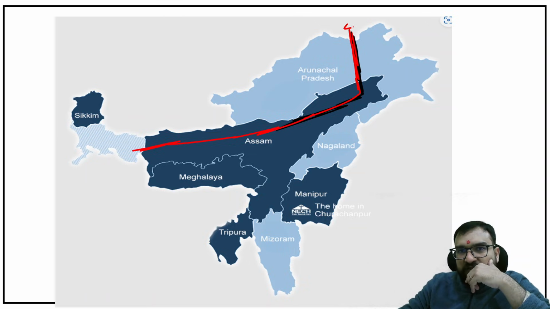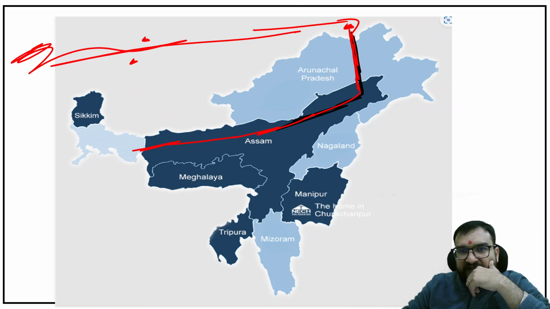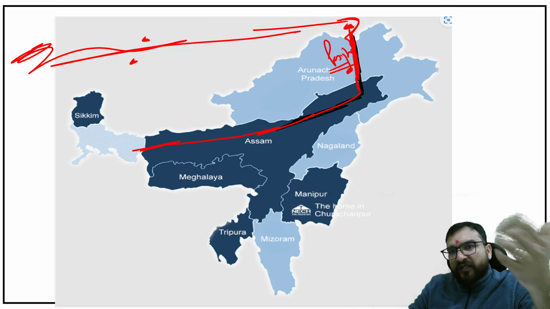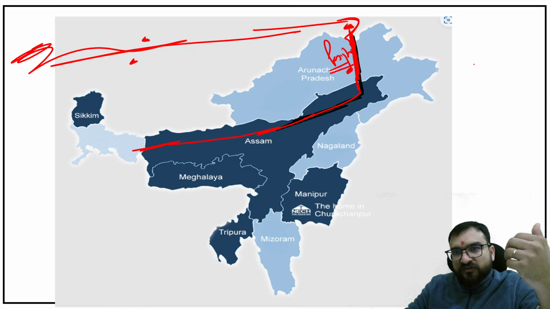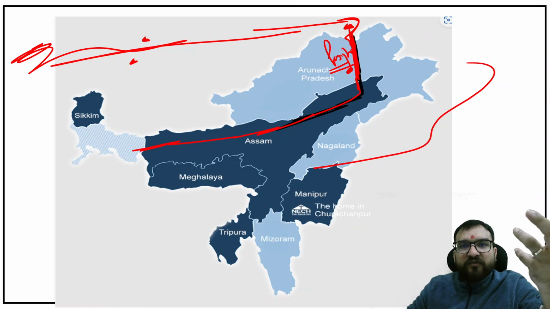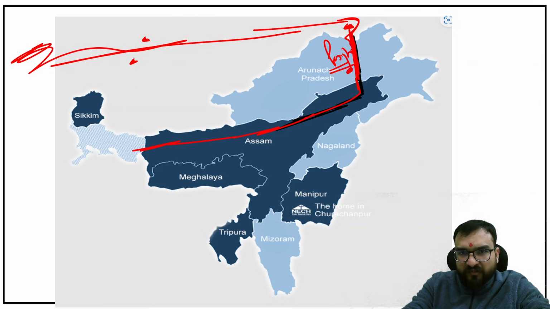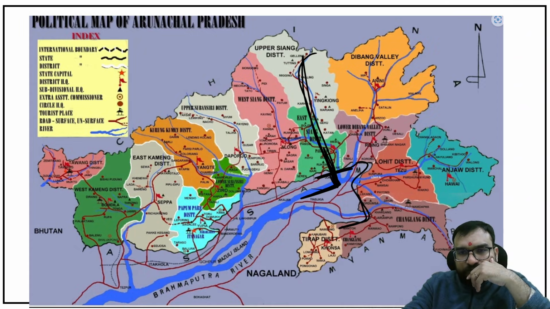So right now you have understood that over here Namcha Barwa is there, Yarlung Zangbo, Angsi Glacier, Chemayungdung. So this is very far away, right? And then from here Yongya Pass will be coming, Upper Siang, East Siang district, and Pasighat will be there. Okay, this is the hard work you are doing right now with understanding, because everyone will be understanding like this. This is the route. What extra you are doing with respect to that. Okay, so pay attention to this.